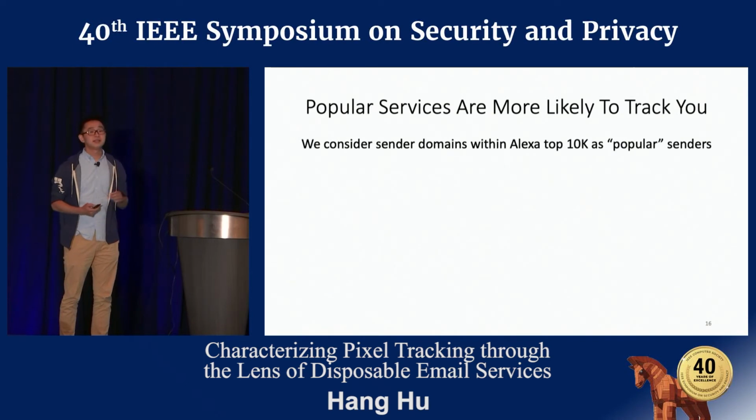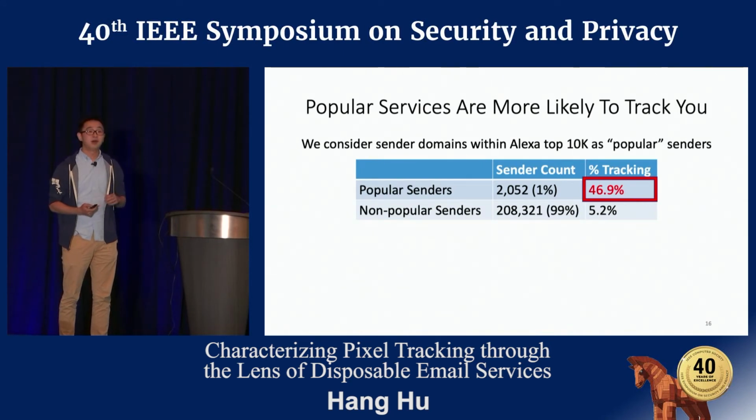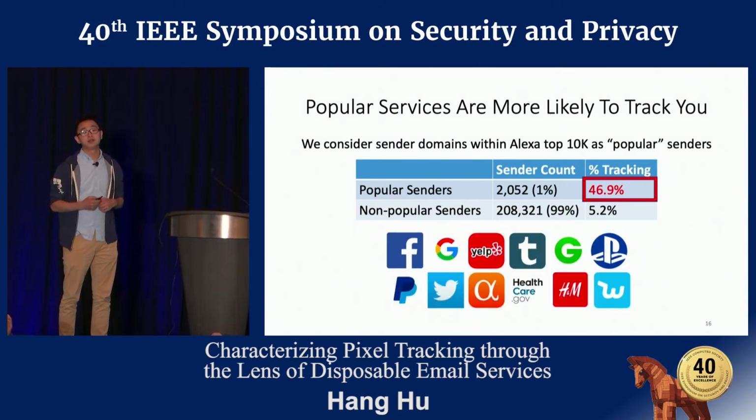We consider sender domains within Alexa top 10,000 as popular senders. Our result shows that although overall only 5.5% of all senders are tracking receivers, almost half of popular senders are doing tracking. And here are some examples of those popular senders that are tracking receivers.